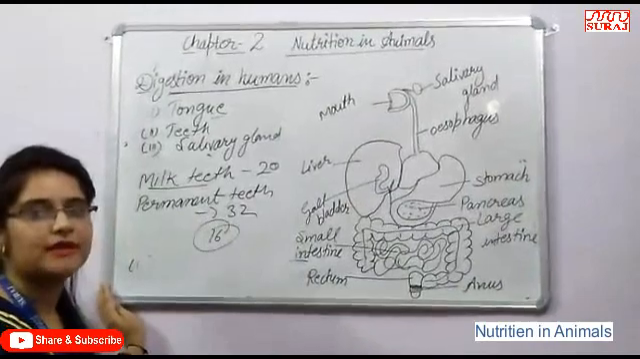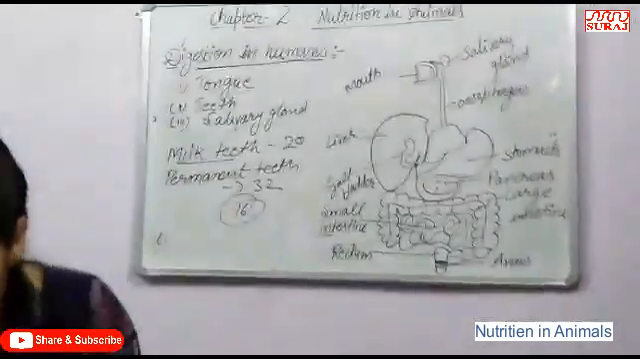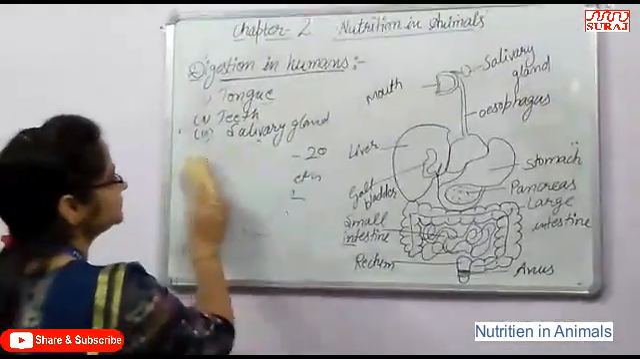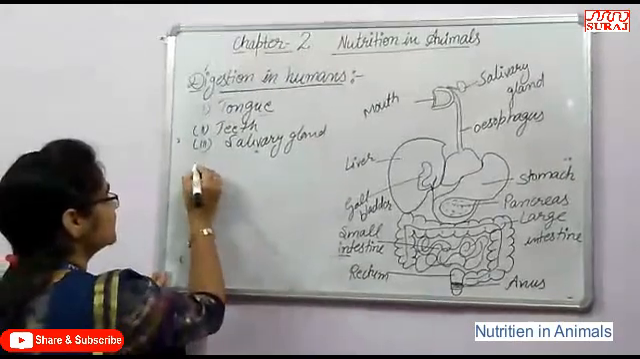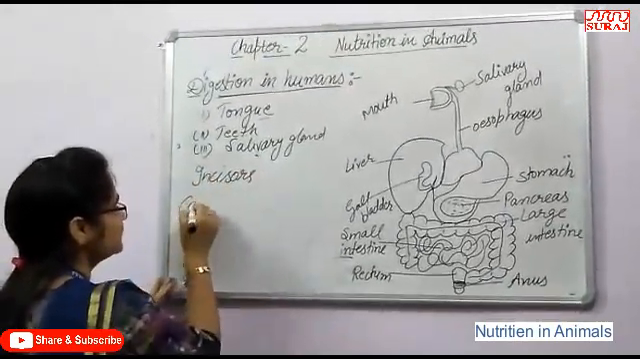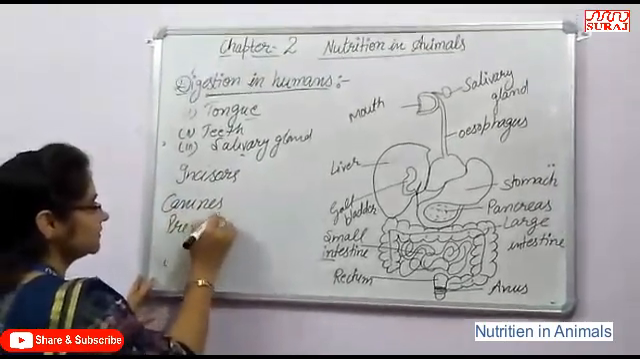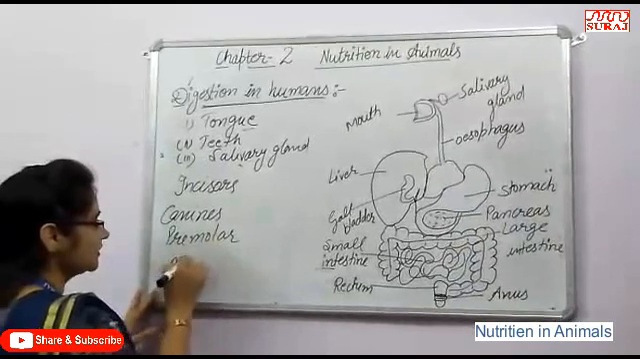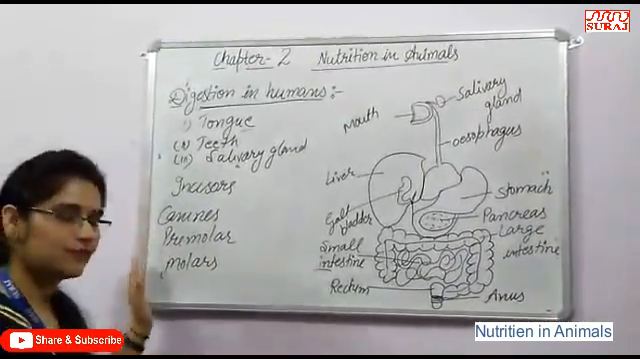There are mainly four types of permanent teeth present in our mouth. These are the incisors, canines, premolars and molars. These are basically the four types of permanent teeth.